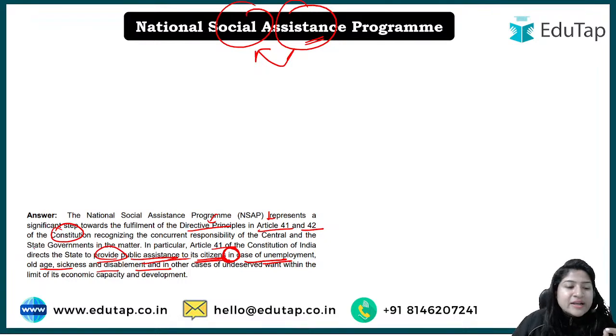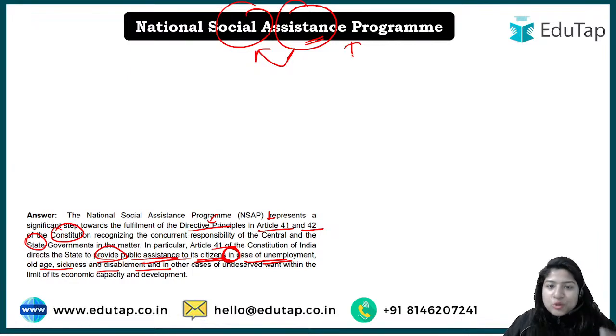When we say state, we are talking about India itself in general. Okay, so here it has been said that in such cases the government will provide social assistance to such people. So that is Article 41 of the DPSP, or the directive principles, and this is what was taken into consideration when the particular scheme was launched.